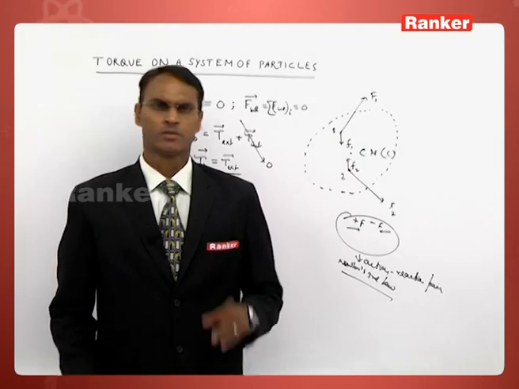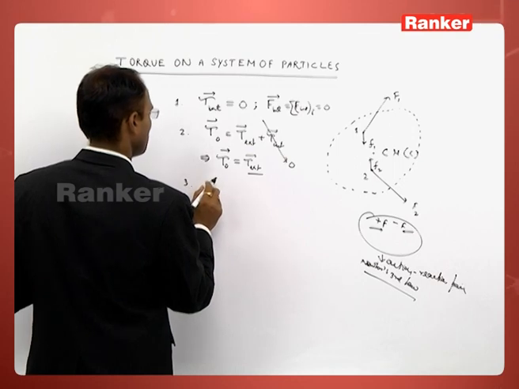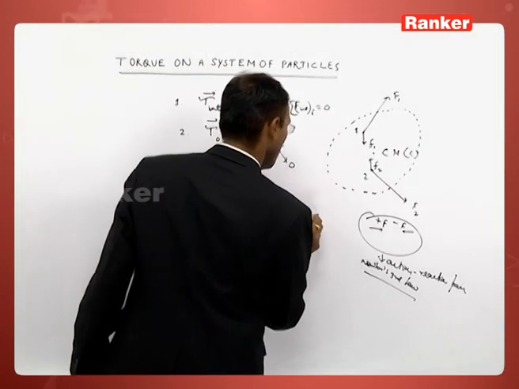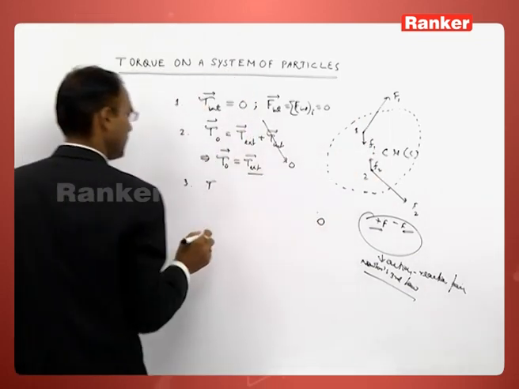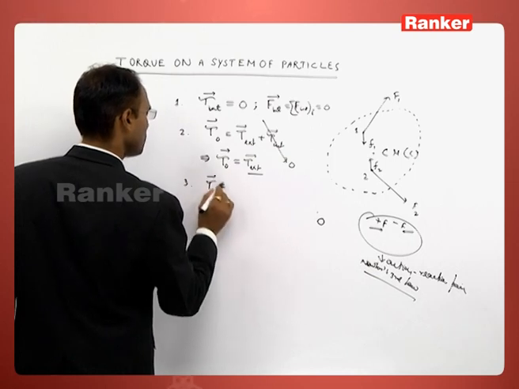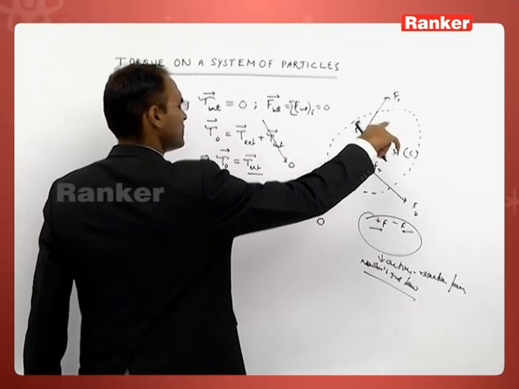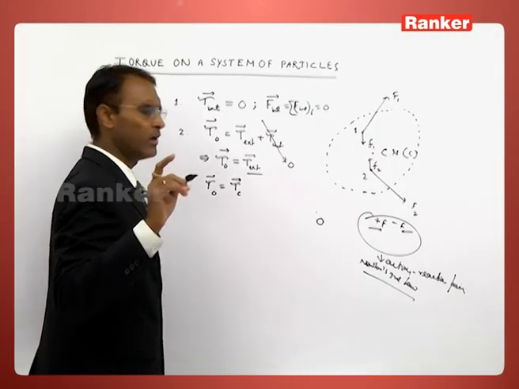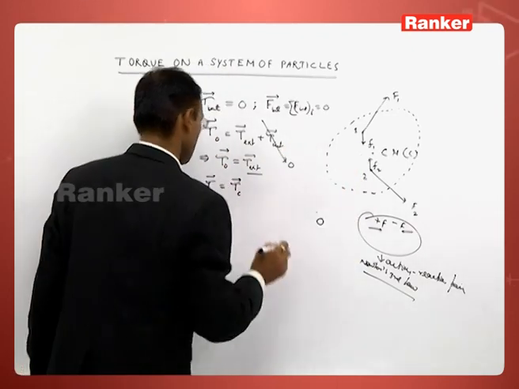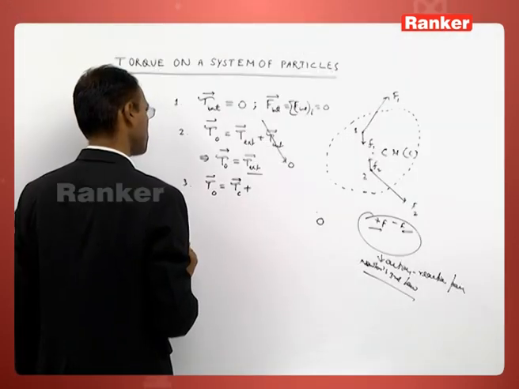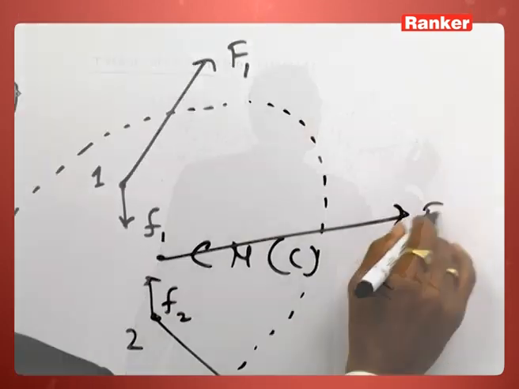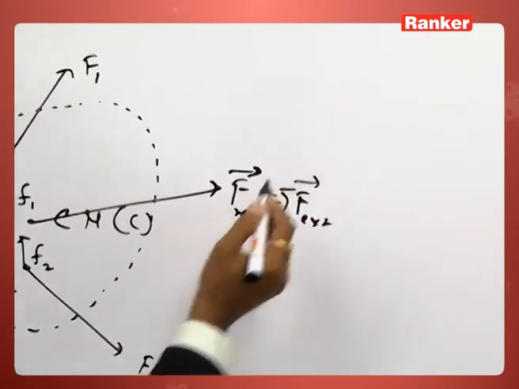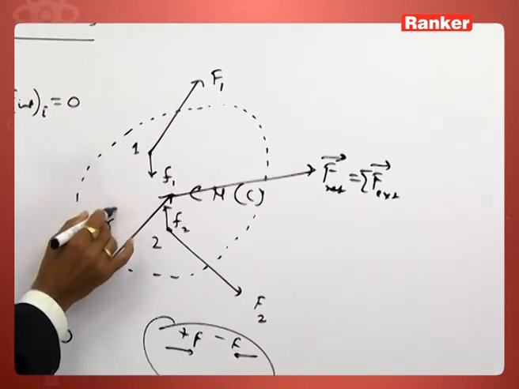Let it be C. So the third point is the torque of the external forces about any fixed point is equal to the torque of all external forces about the center of mass, that is tau C. The internal forces cannot produce a torque about any point, it may be the center of mass or any other point, plus the torque of the net force, that is the sum of all external forces supposed to be acting at the center of mass, about the given point.